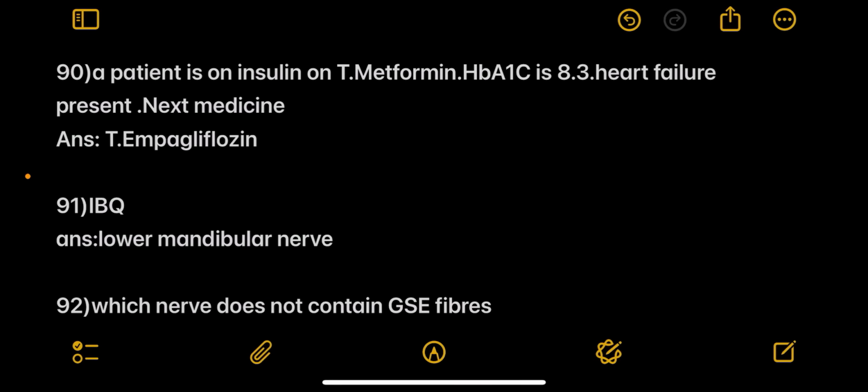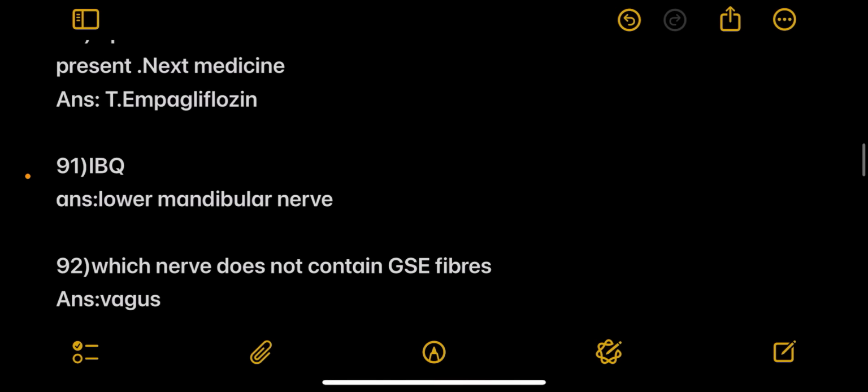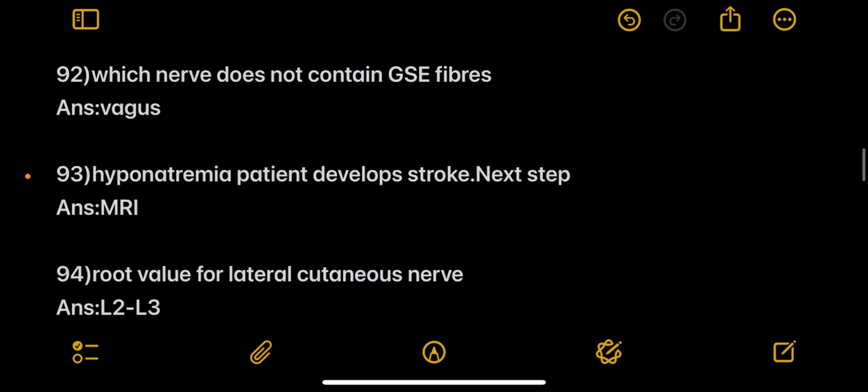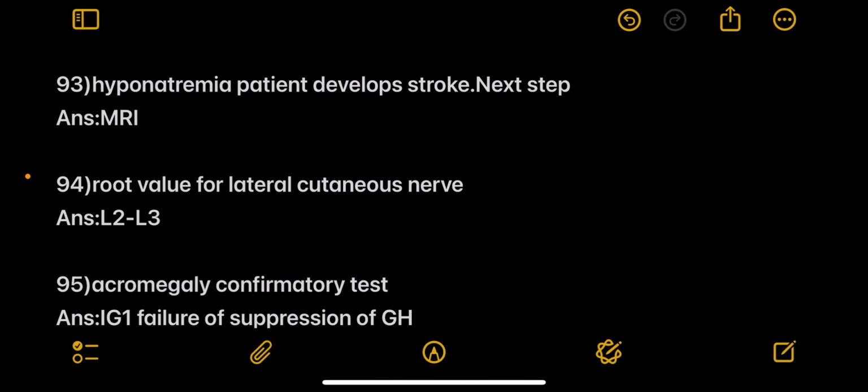Next, a patient is on insulin and on tab metformin. HbA1c is 8.3. Heart failure is present in the patient. Next medicine is tab empagliflozin, which is an SGLT2 inhibitor. Next is an image-based question. Answer lower mandibular nerve. Next, which nerve does not contain GSC fibers? Answer vagus. Next, hyponatremia patient develops stroke.